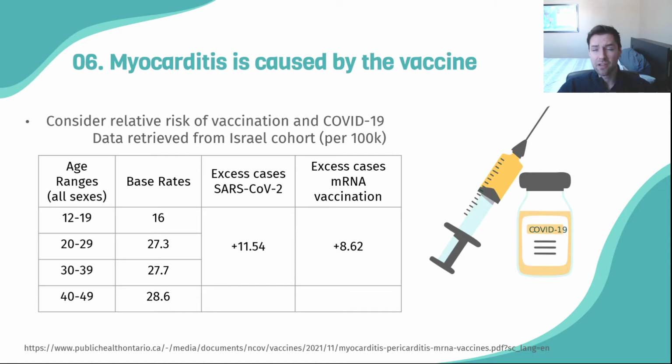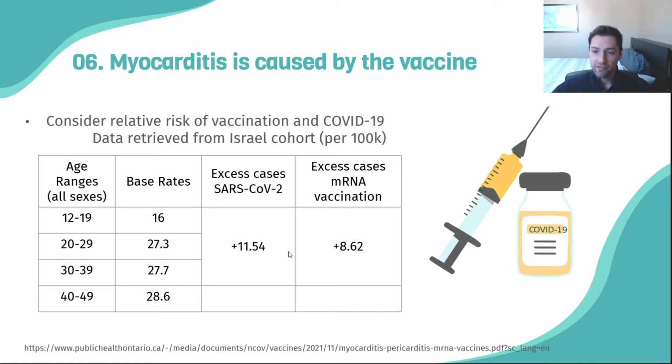But we actually are not very good at considering relative risk, because relative risk means we have a baseline to look at, and people don't know about the baseline rates of myocarditis. So in this table, the first column has the age ranges for all sexes, with base rates for myocarditis per 100,000. This shows that as a base rate in the general population, in a non-COVID, non-vaccination year, there are these base rates of myocarditis. That's just natural. It can come environmentally, it can come through other sources, but it's a baseline we're normally well accustomed to as a society.